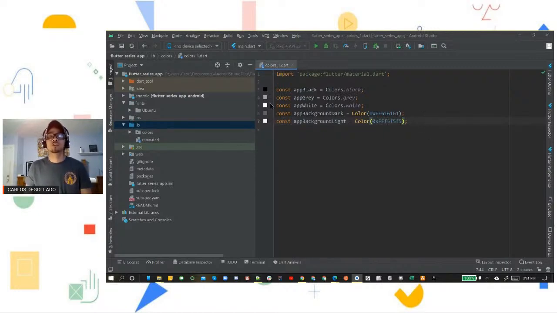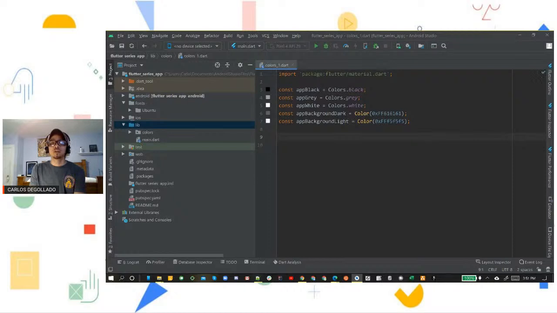Basically right here, we're going to create our color spectrum for our black to white. It's called app background light simply because app developers rarely use a bright white when they're creating an app. It's usually an off white. It looks a little bit better on your eyes, a little bit better on the screen than using just a harsh white. We'll decide if we're going to use that for our background, but we're most likely going to use dark, but that's what the app background light is.